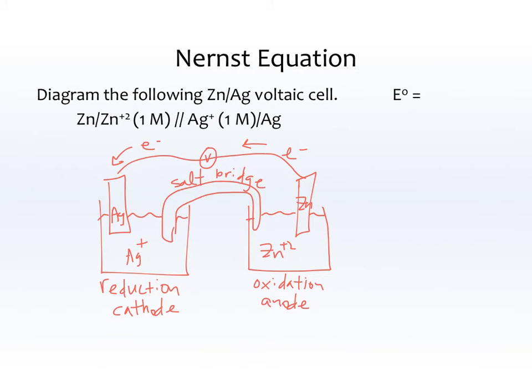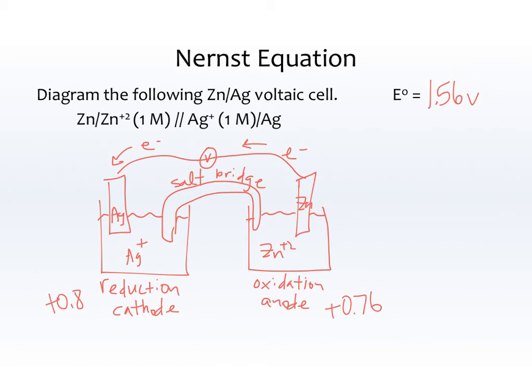Okay, so that's my diagram of my zinc-silver voltaic cell. Now, it also wants me to find the E0, so I'm going to look on my chart. And I end up finding that E0, since silver is higher, silver stays exactly like it is. It's a positive 0.8. Since zinc is lower, zinc gets flipped, so it becomes a positive 0.76. It used to be a negative 0.76, which gives me a total of 1.56 volts for a standard cell, assuming we've got 1 molar Ag+ and 1 molar Zn+2.